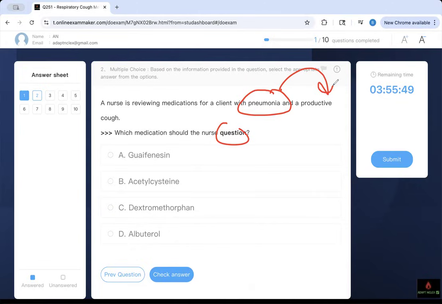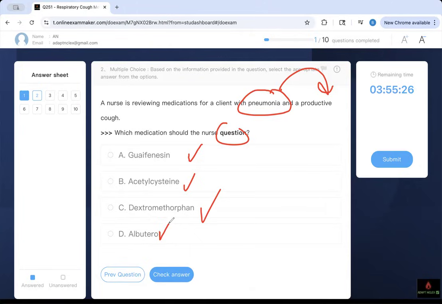You have a productive cough. Let me help you clear out your chest, your congestion, so that when I listen to you, it's much better. Is guaifenesin used to clear secretion or suppress it? Is acetylcysteine used to clear secretion or suppress it? Is dextromethorphan clearing secretion or suppressing? Does albuterol even clear secretion?